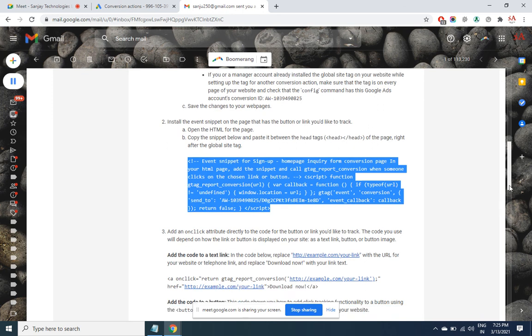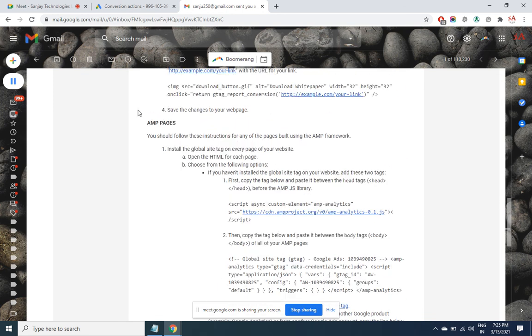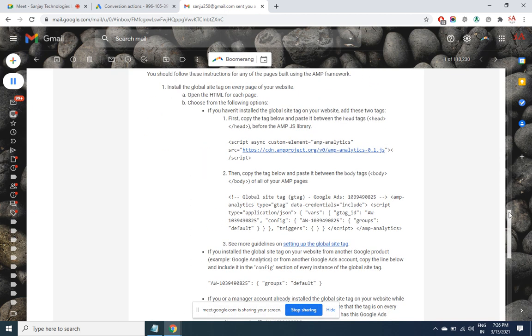And then you have here, this is for the AMP pages. In case the site is mobile friendly, AMP compliant, then you'll have to do this even for the AMP page, because that event may happen through mobile. So for mobile there will be a different version of the website. Same SEOsanjay.com, in mobile it will look different, in desktop it will look different. Mobile friendly design is different. AMP means accelerated mobile pages.